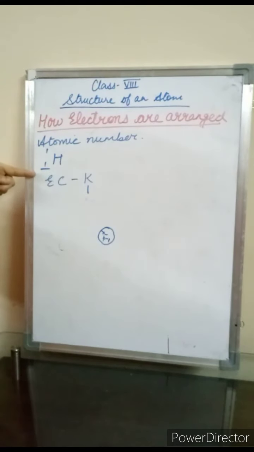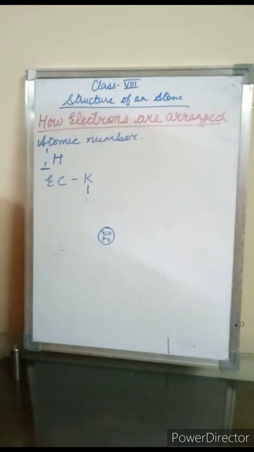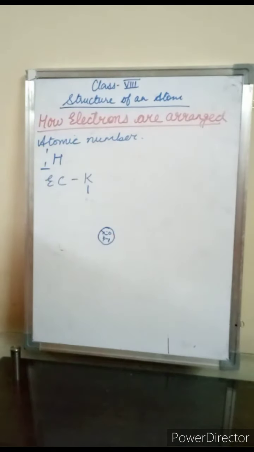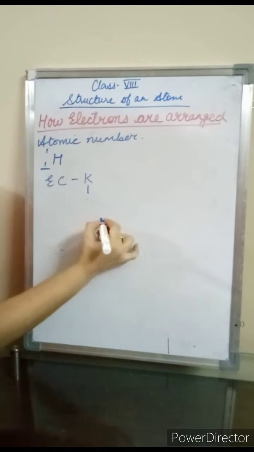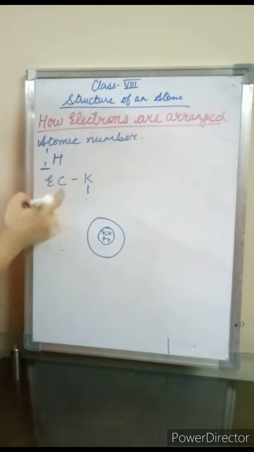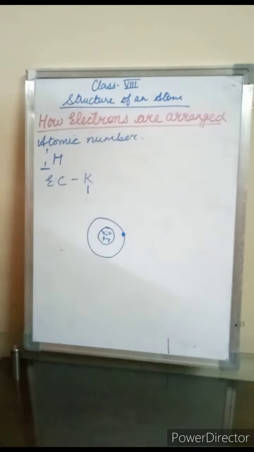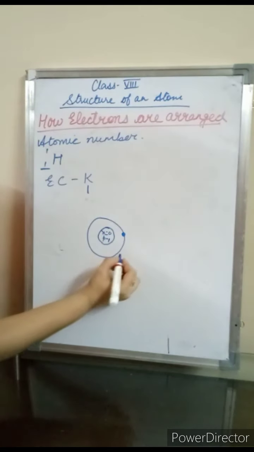Mass number minus atomic number, 1 minus 1, number of neutrons 0. Now how many shells are there? Only one shell, means K shell. Now students, how many electrons are in the K shell? Only one is written, so one electron revolves. So this is the atomic structure of hydrogen.